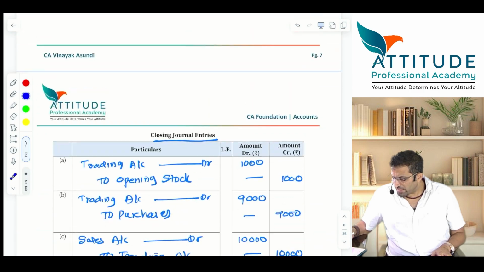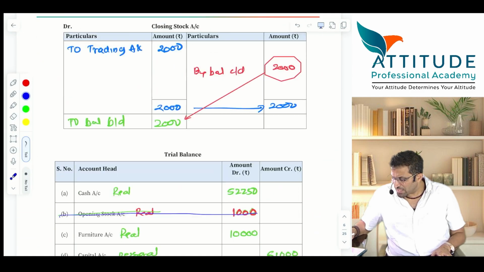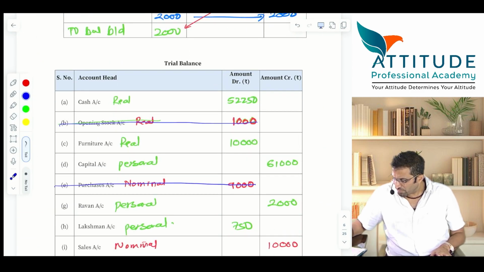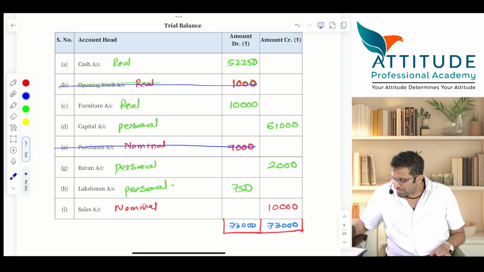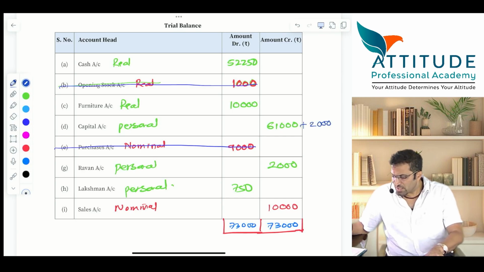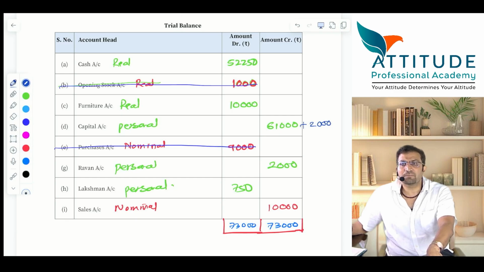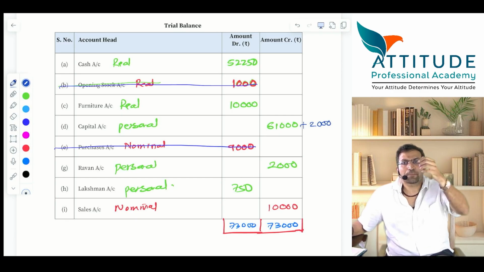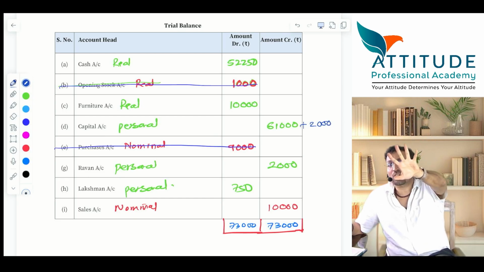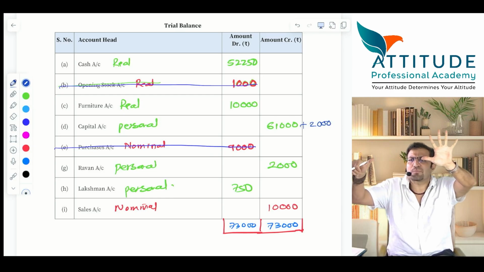Now tell me, the capital account in your trial balance will not be 61,000 now. After passing this entry, this becomes plus 2,000, which is 63,000. Is that clear? So in the trial balance, this amount will change a little. Any difficulty? Now how many accounts are left? 5 in trial balance and 1 closing stock. Total how many items?